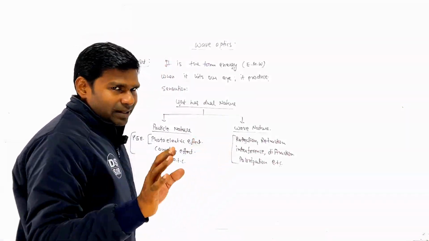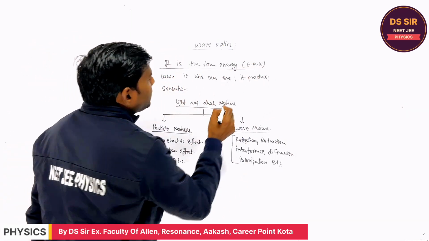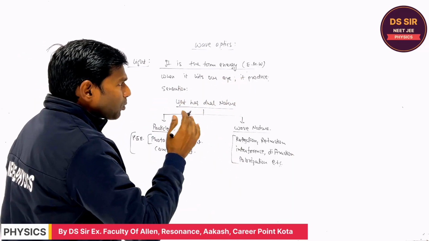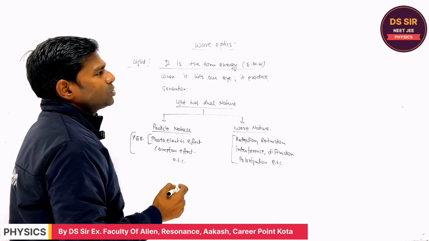So let me explain once again. What is light? Please tell. Light is a form of energy in the form of an electromagnetic wave. It propagates in a medium. When it hits our eyes, it produces the sensation of sight.